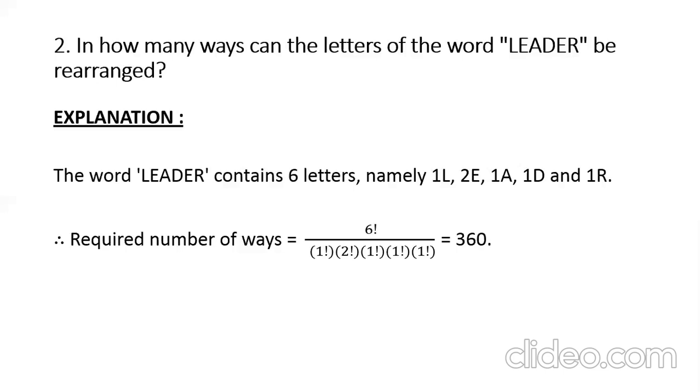This 1 factorial is just for your understanding; you can avoid that 1 factorial also, the value will not change. So 6 factorial is 720. 720 divided by 2 is 360 ways you can rearrange the letters of the word leader without giving any meaning. That is the understood default.